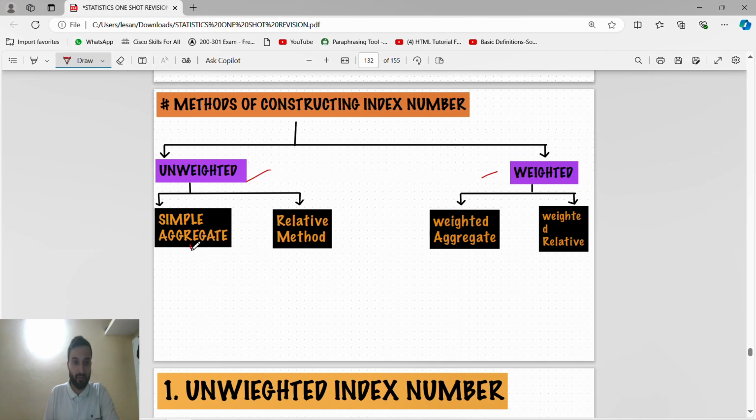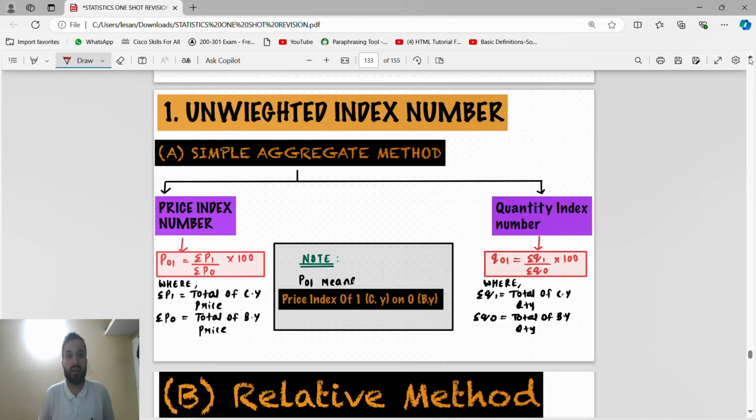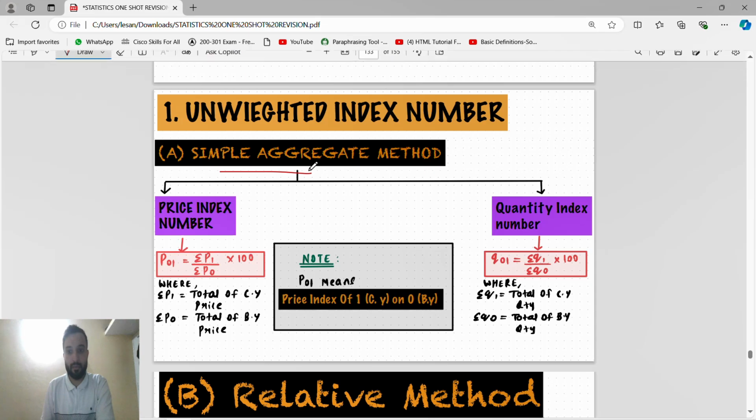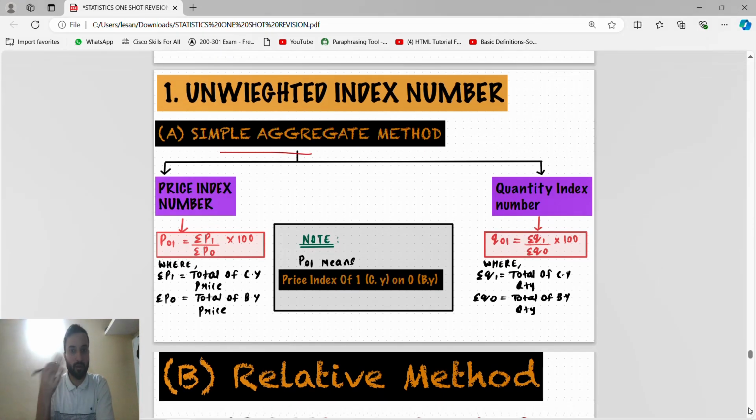For unweighted we have the simple aggregate method. For weighted we have the weighted aggregate method. For unweighted we have the relative method. For weighted we have the weighted relative method. Weighted means where the weight will come. Unweighted means where we have only price, quantity, values; we don't have a weight. For the unweighted methods, first just remember the method name, and remember whether it is the price index number or the quantity index number.